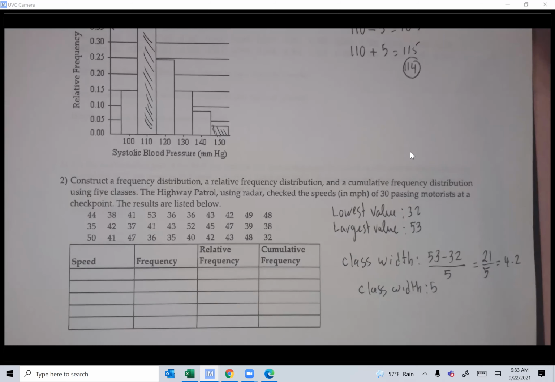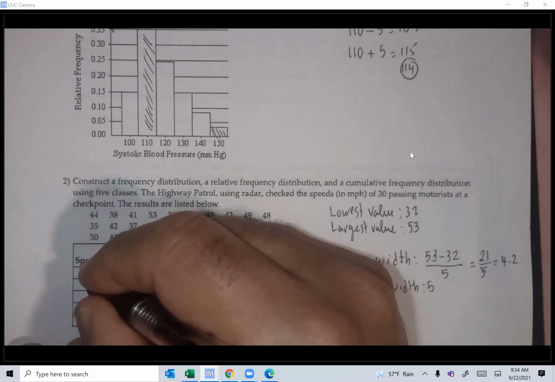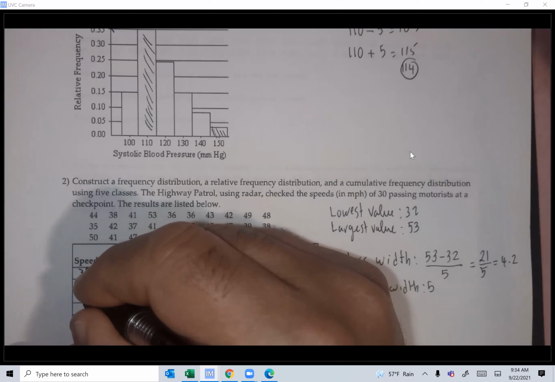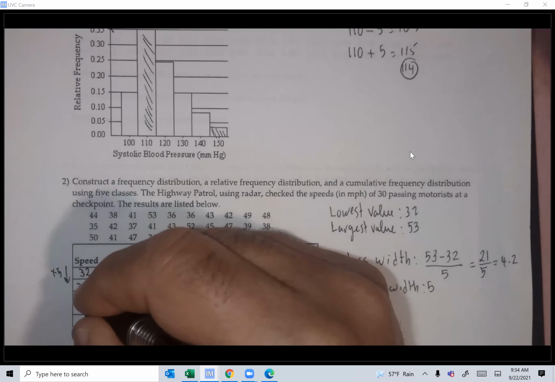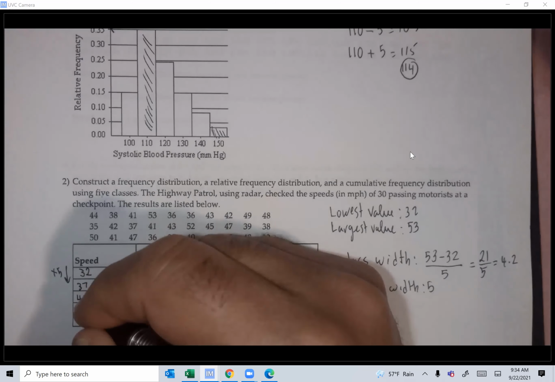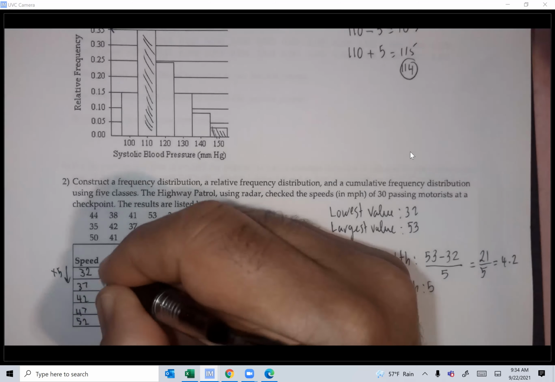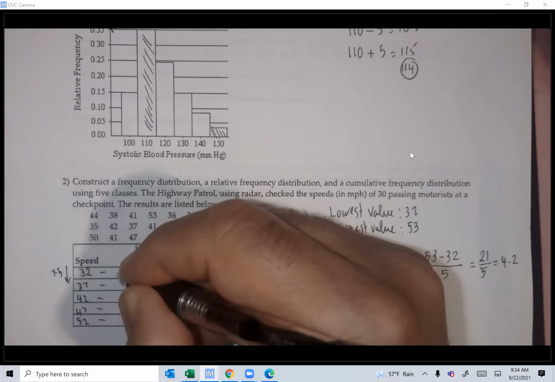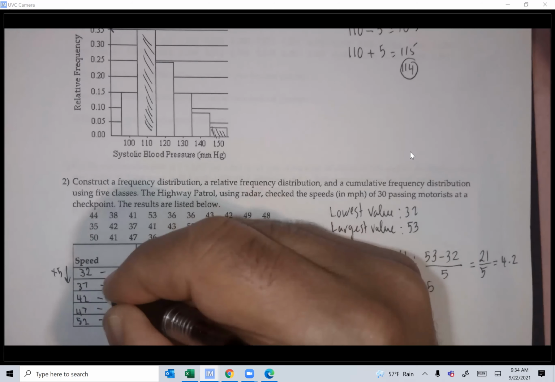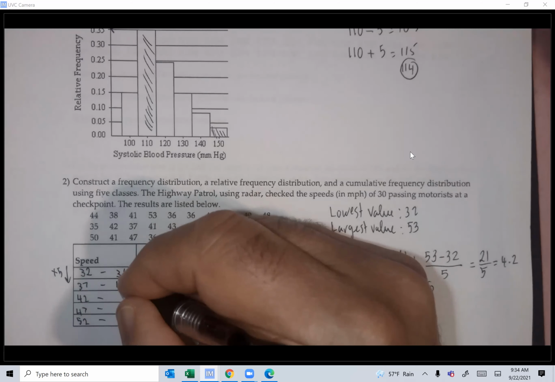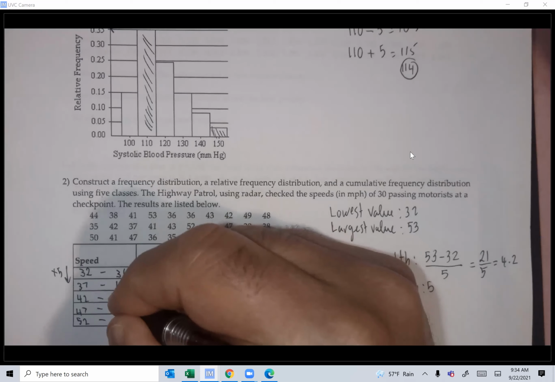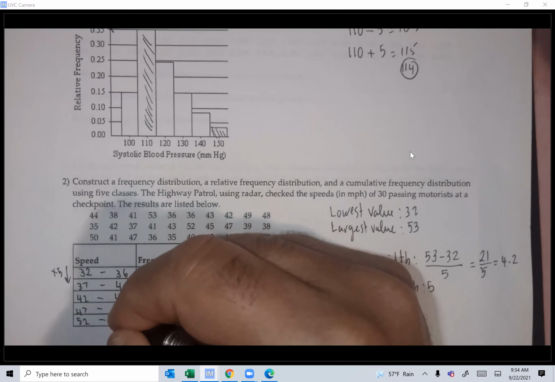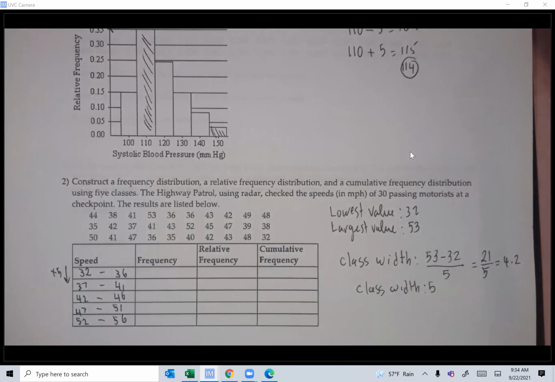So you start with 32, add 5 here, 37. So you add this way, guys. Add 5, it's 42, add 5 is 47, and then 52. And here that should be easy. 1 below 37, 36. That's why I asked you to subtract 1. 1 below 42 is 41. 1 below 47 is 46. 1 below 51, and add 5, it will be 56.